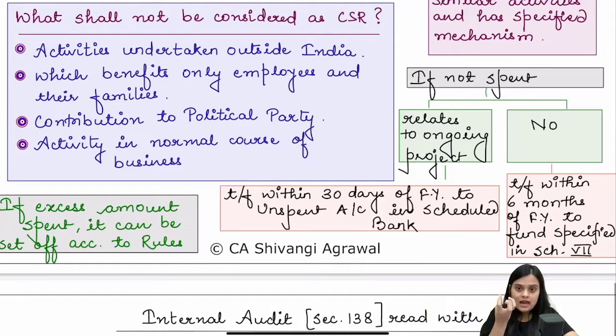So whatever is the unspent money has to be transferred within 30 days to some scheduled bank, and then if you have spent excess, you can later on set it off. If it is not an ongoing project and you had to spend 1 crore, but you ended up spending only 70 lakhs, so the remaining 30 lakh you must transfer to some fund which is specified in Schedule 7, and it will be treated as your CSR expenditure.